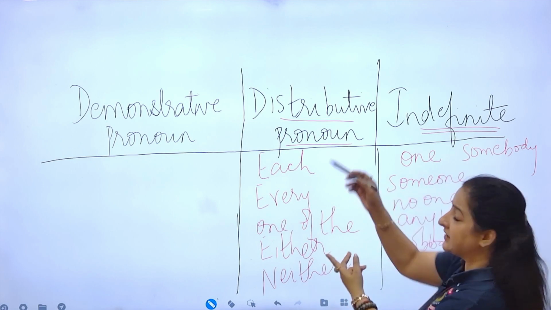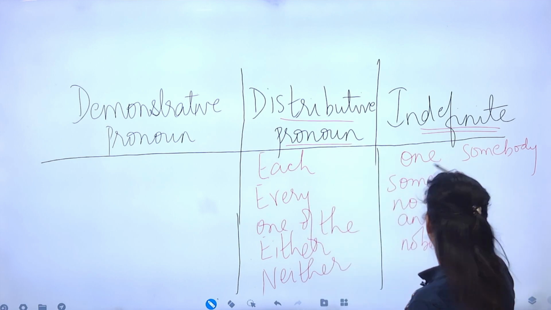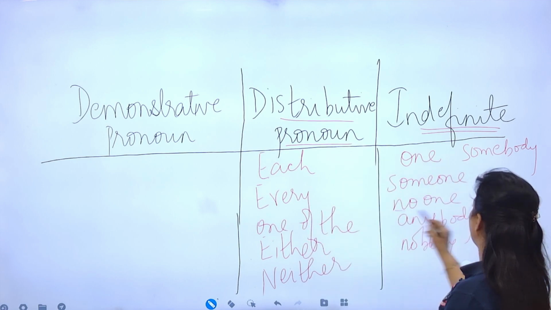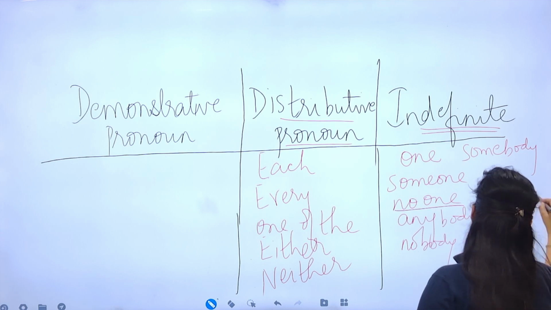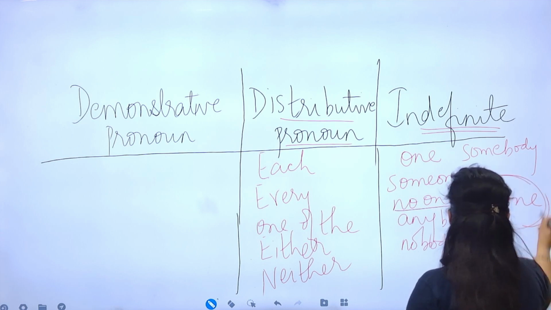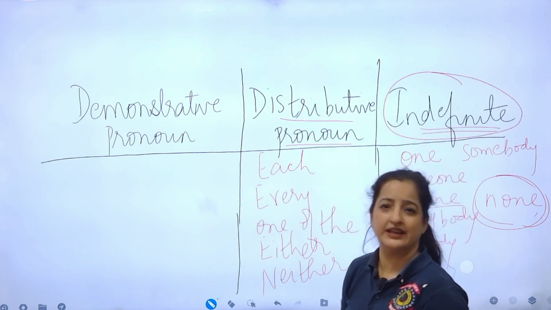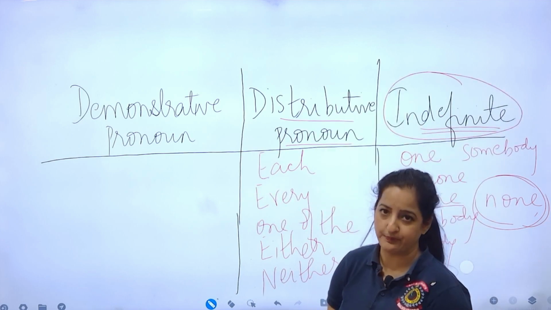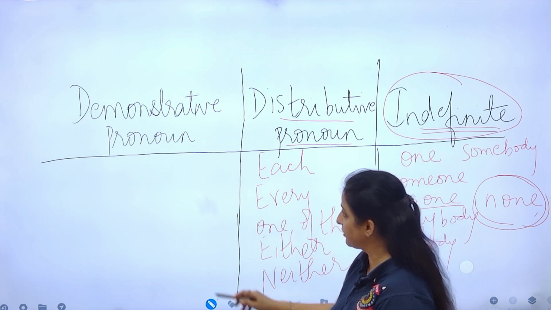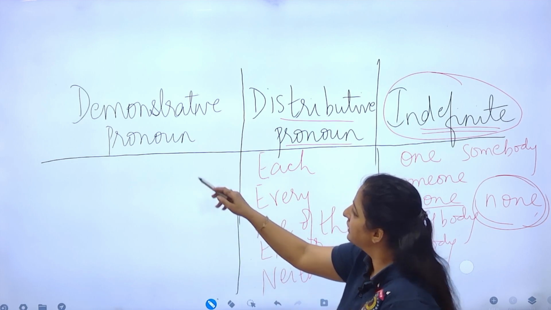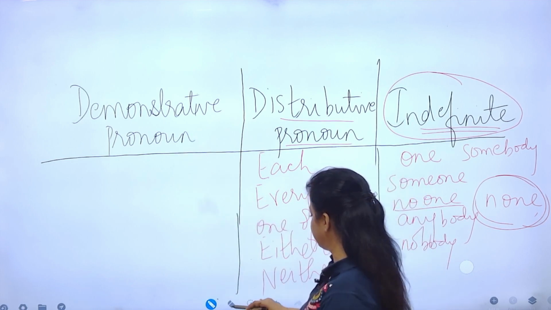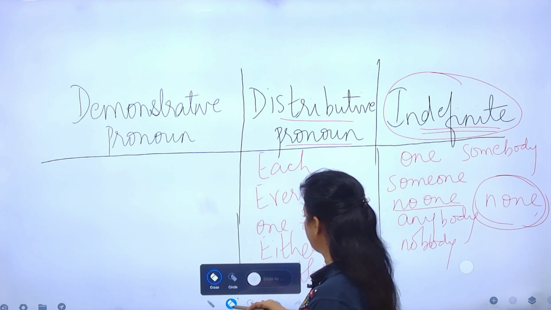By the way, the answer to that question, the word none, comes right here. One, so one, no one. No one is nothing but none. So the answer to that question in the paper was this. None is an indefinite pronoun. Right? We'll take you back to the paper later on. We'll show it to you over there also. So last thing remaining, we'll quickly see the difference here. Demonstrative pronoun and demonstrative adjective.